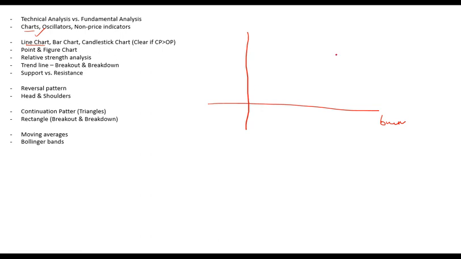So in bar charts, instead of plotting the line, you plot bars. So you plot a bar in which you have a closing price and an opening price. Opening can be below and closing can be higher, or opening can be higher and closing can be lower. So if you plot the bars of these prices, those are known as bar charts. And you can have a maximum and minimum price as well. So this is bar chart.